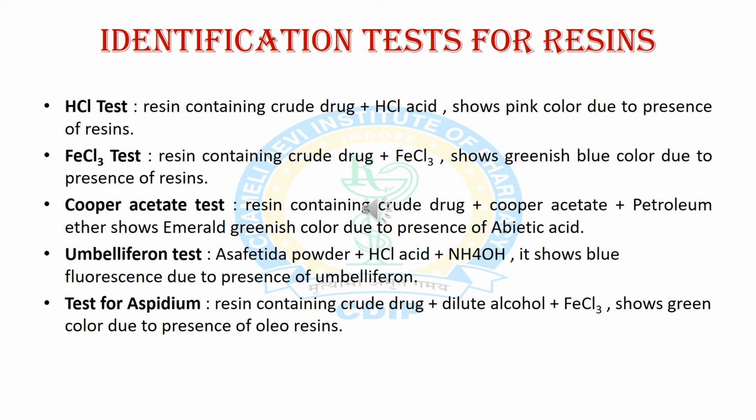Third is the copper acetate test. In this test, we take the resin containing crude drug and treat it with copper acetate and petroleum ether, and it shows emerald green color due to presence of abietic acid. Next is the umbelliferone test. In this test, we take crude powder of asafoetida and treat it with hydrochloric acid and ammonium hydroxide, and it shows blue fluorescence due to presence of umbelliferone. Next is the test for aspidium, a resin containing crude drug, which is treated with dilute alcohol and ferric chloride, and it shows green color due to presence of oleoresin aspidium.